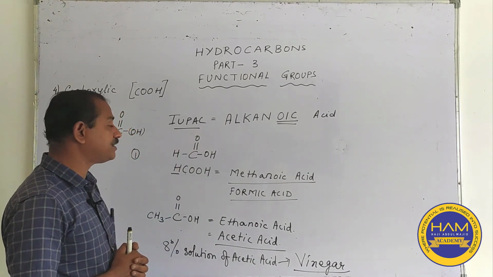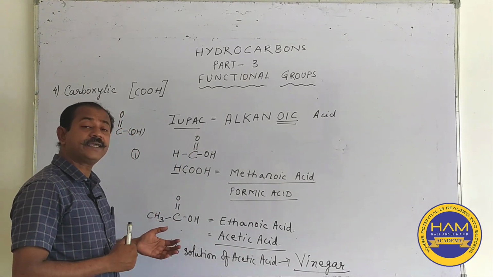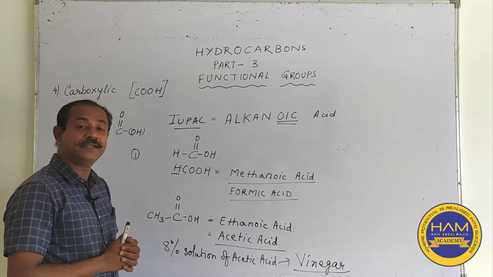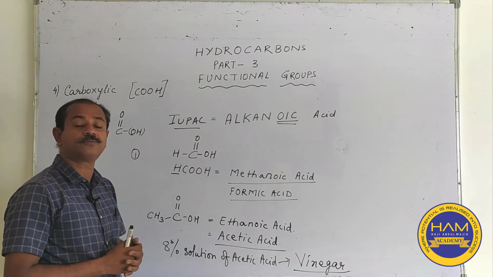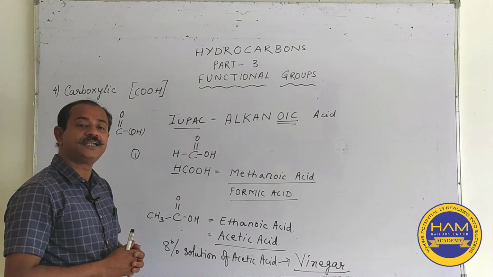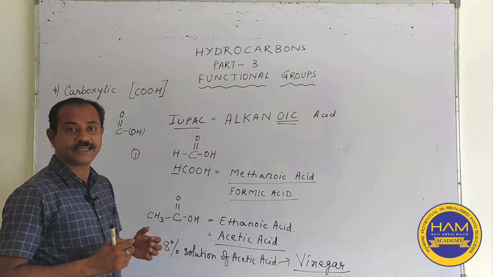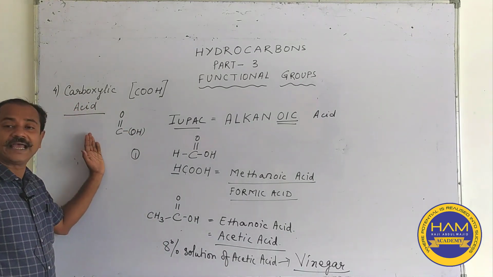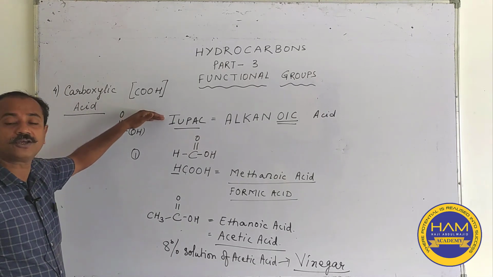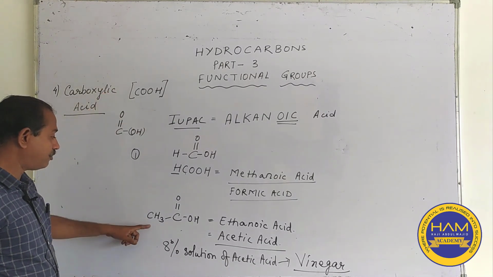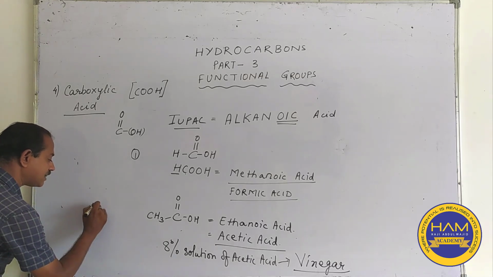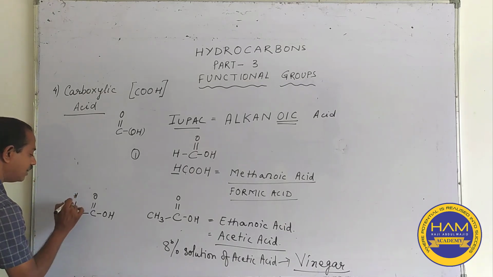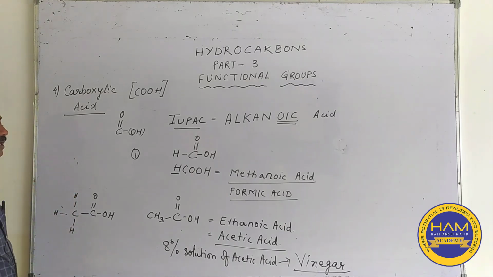One more important thing regarding acetic acid I would like to tell you. Since acetic acid has a low melting and boiling point, it freezes easily, and when it freezes in the form of ice, it is known as glacial acetic acid. So in this part we have understood about the carboxylic acid, which has an IUPAC name of alkanoic acid. This is the basic structure, and this is the carbon with a double bonded oxygen, with a hydroxyl group, with a carbon, and along with it the methyl radical. This is the structure of ethanoic acid.